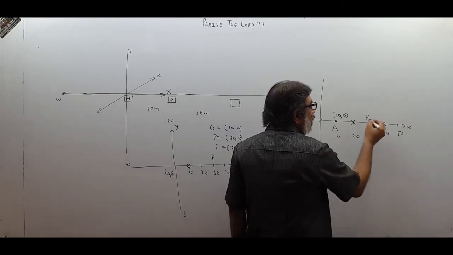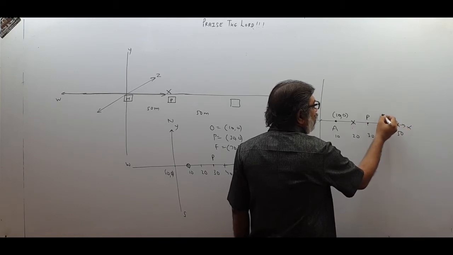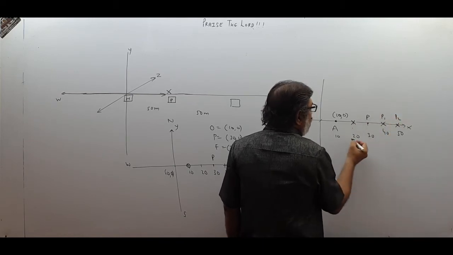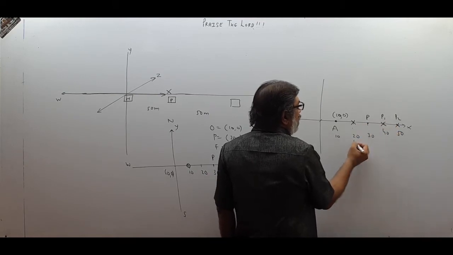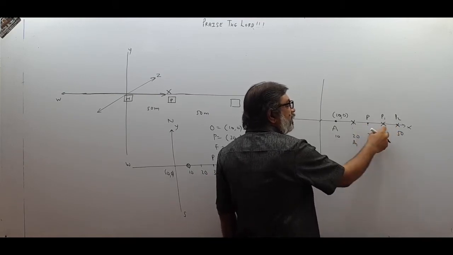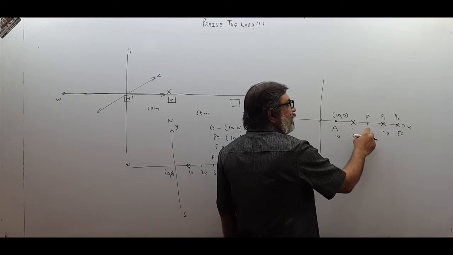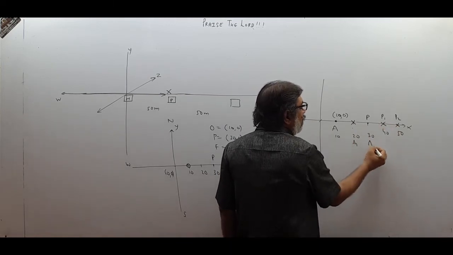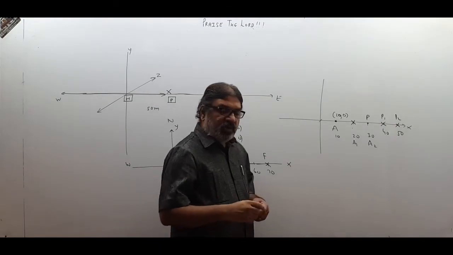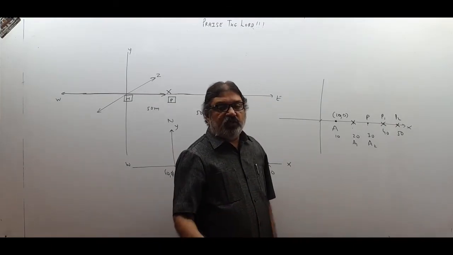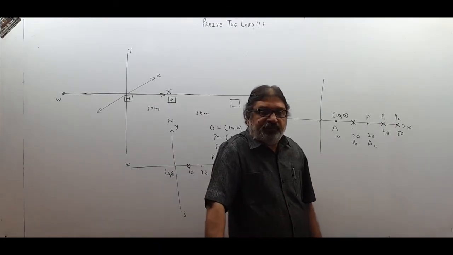After a certain time, this point P may reach over here. This was P1 position, P2 position. After a certain time, P will reach P2. You were here at the time when P1 reached over here. A became A1. When P became P2, A will become A2. Again the distance between you will be 20 units. So always the distance between you and that body will remain 20 units.